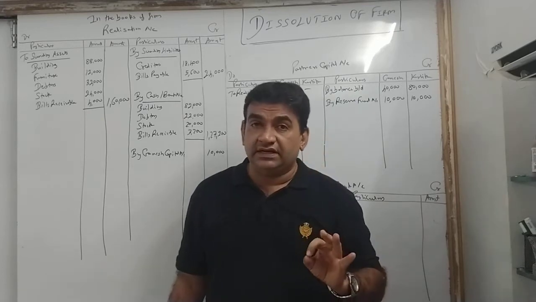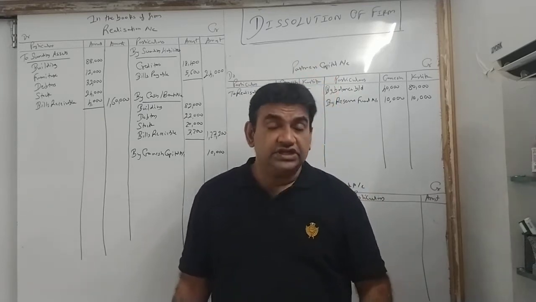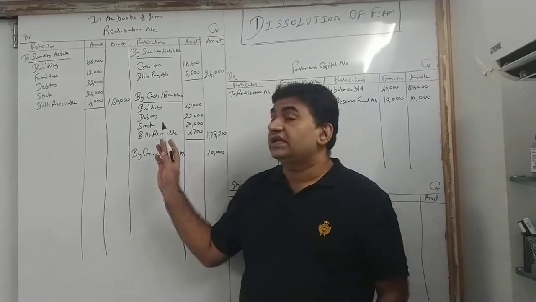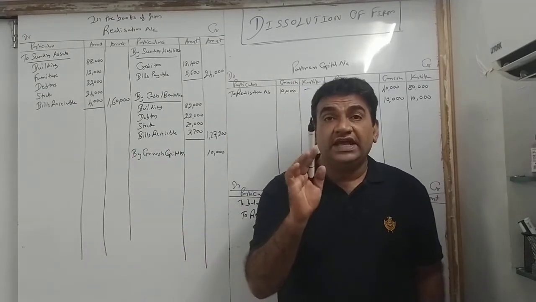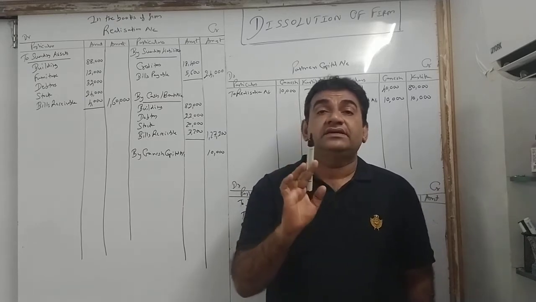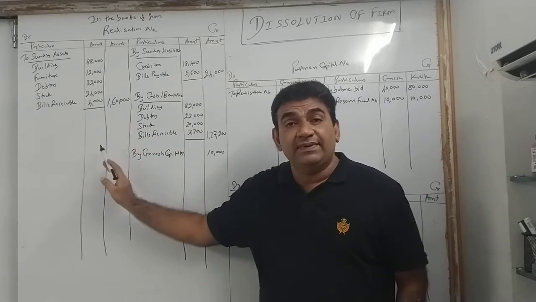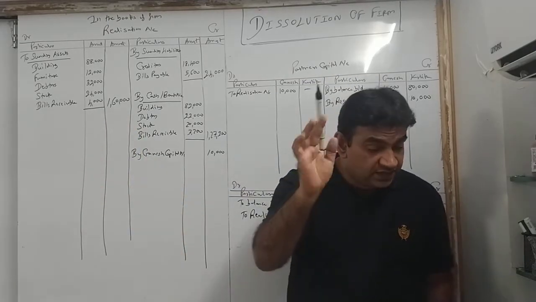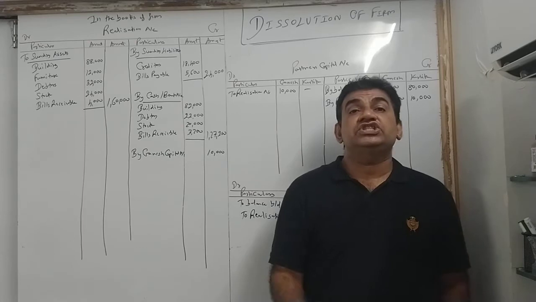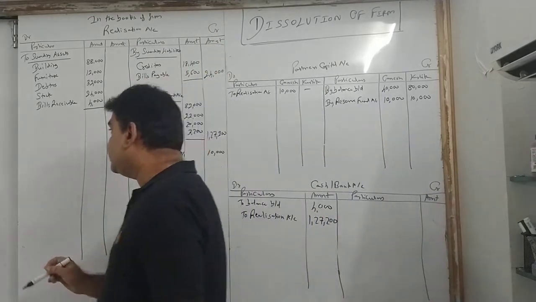ये चैप्टर में ध्यान रखना, all expenses and income in dissolution will be dealt through realization account. Expenses you will debit, incomes you will credit. So कितना है realization expenses? 2000. It is an expense, debit realization.